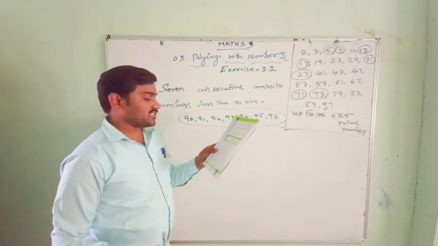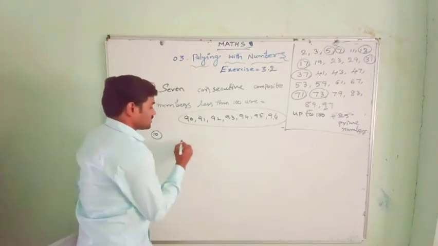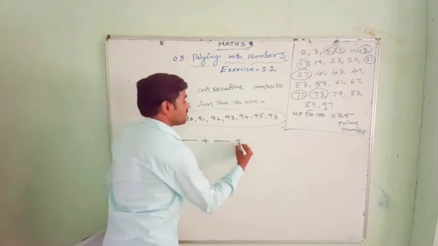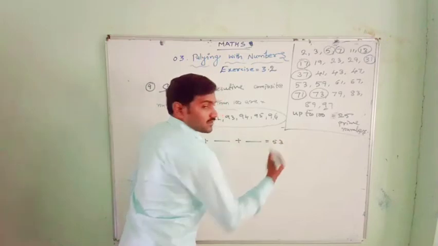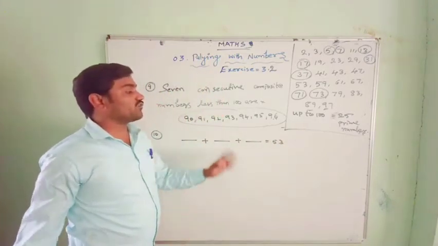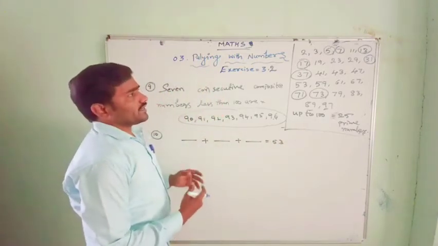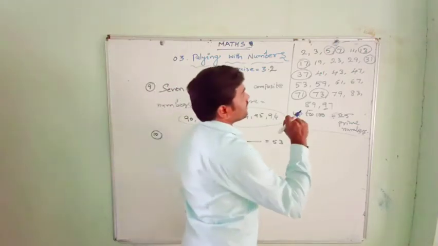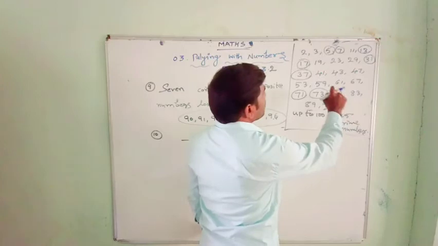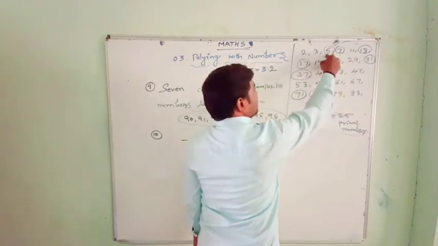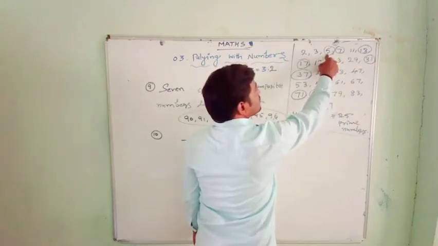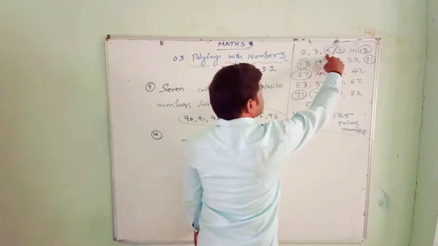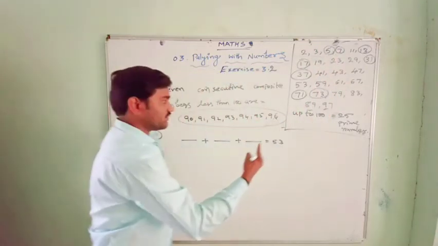Express 53 as the sum of 3 primes. Okay, 3 prime numbers should add up to 53. Let us select some numbers randomly. 41 plus 5 is 46, 46 plus 7 is 53.